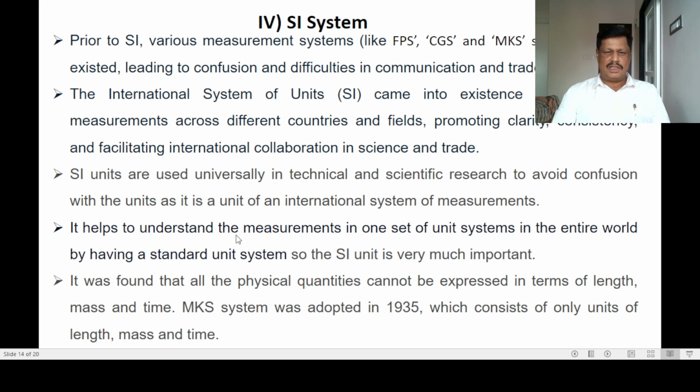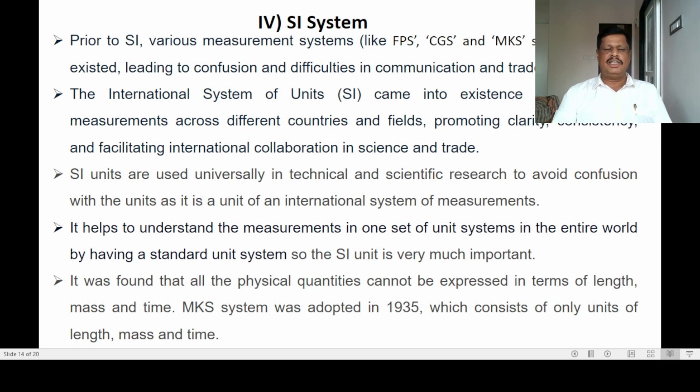The fourth system of units, and the important system of units which we use now, is called the SI system, that is system of international units or international system of units. Why was the international system of units constituted? Prior to SI system, various measurement systems were used like FPS, CGS and MKS.